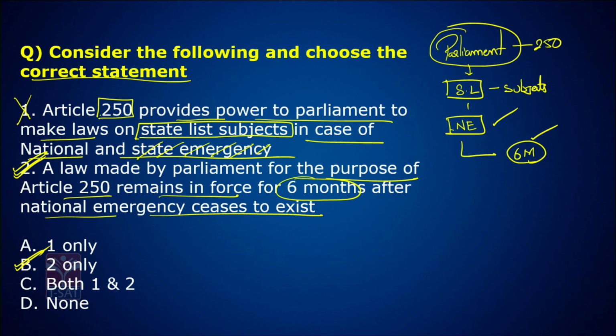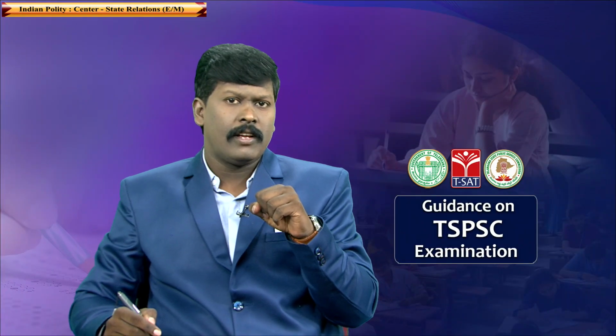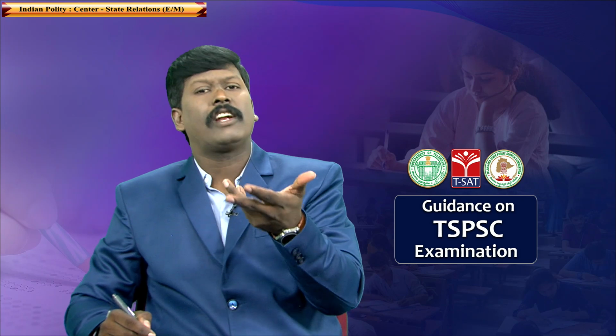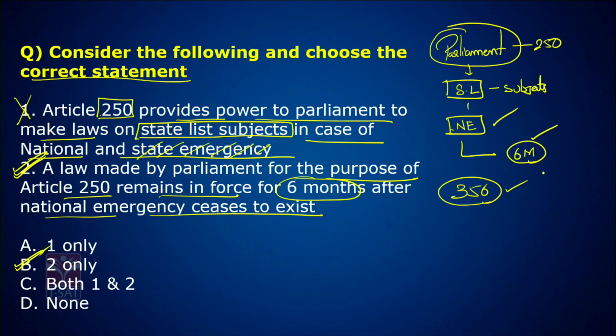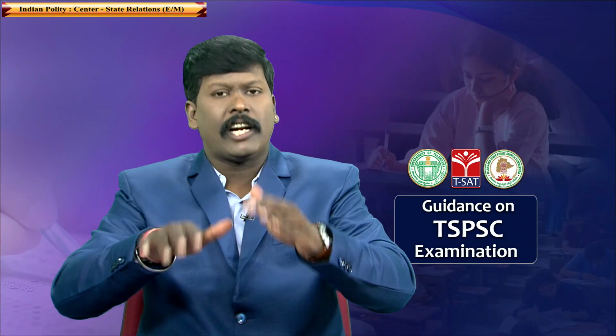Is it clear? Sir, we all know that even when there is a president rule in the country, Parliament has a right to make laws on state subjects. Yes, but that is as per Article 356. According to Article 356 of the Constitution, the Parliament has the authority to make the laws on the state subjects, not as per Article 250. According to Article 250, it deals with national emergency.